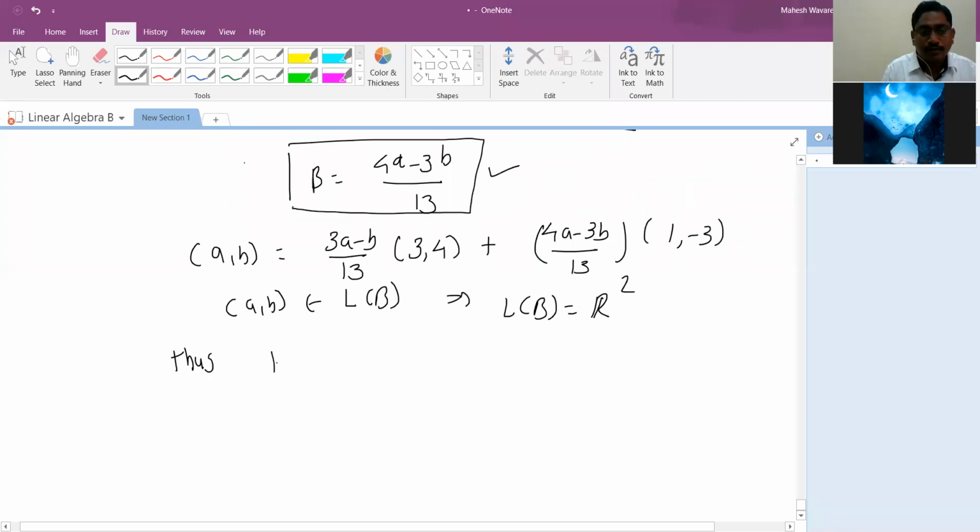Thus, the vector U1 is basis for vector space R2.